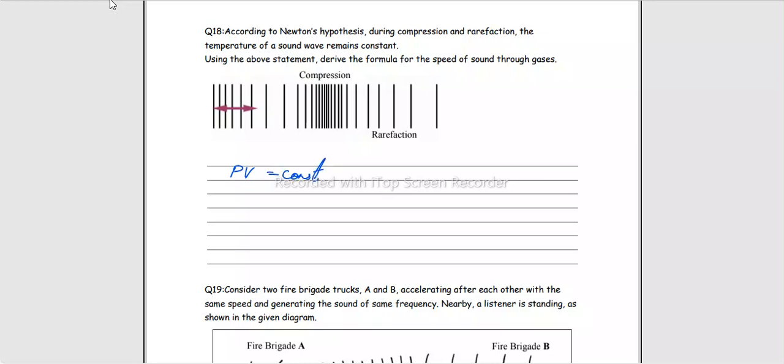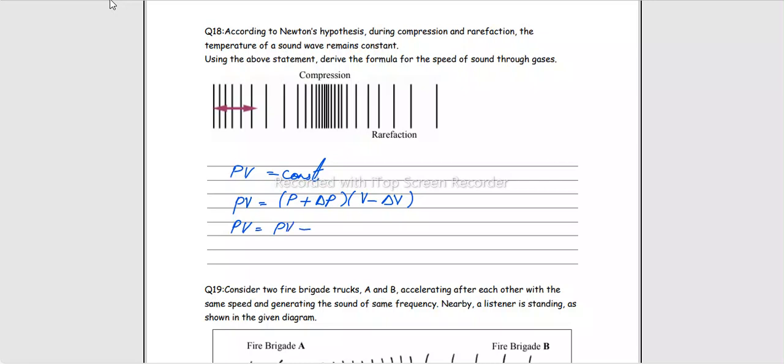If we consider the compressed region, then in these regions pressure increases. This means pressure would be P plus delta P, where this delta P is the change in pressure, and volume decreases, so V minus delta V is the final volume. Just perform basic multiplication. Just multiply these two values.